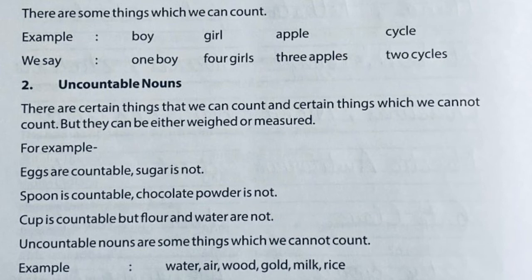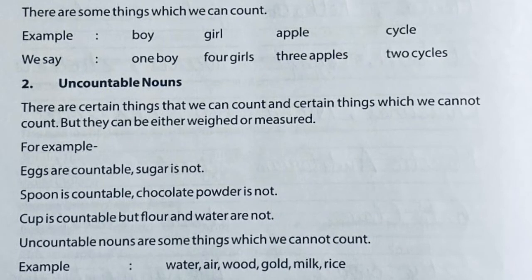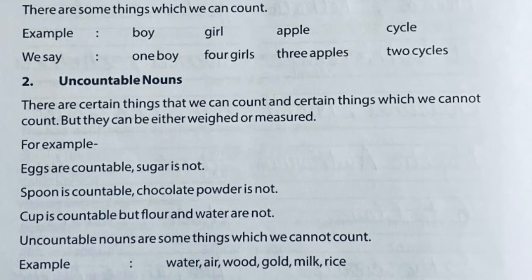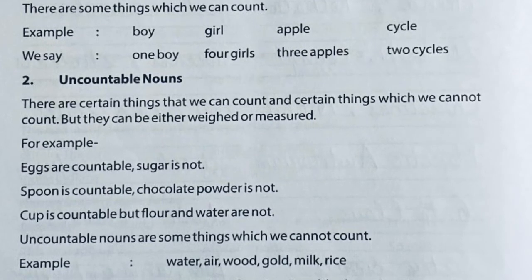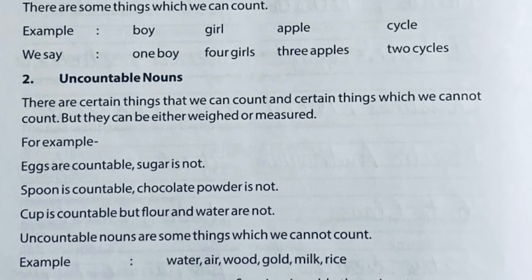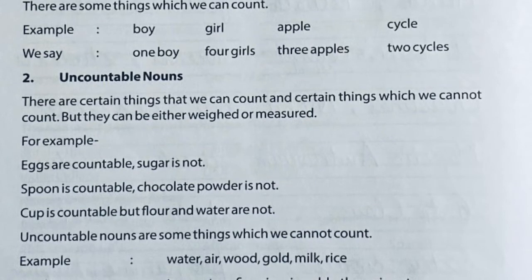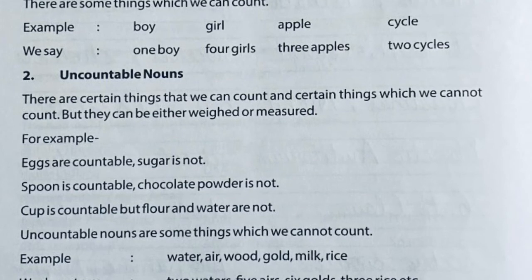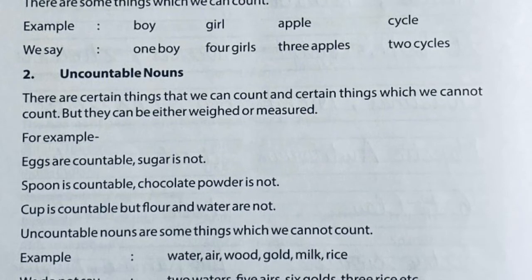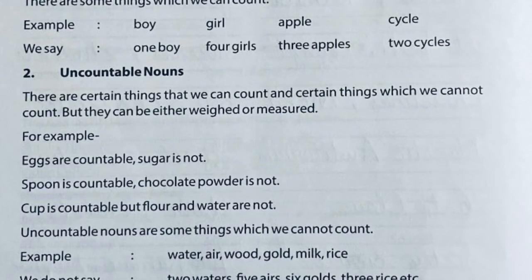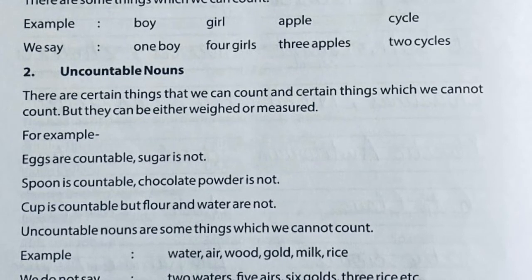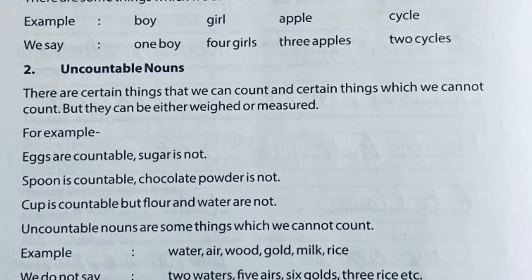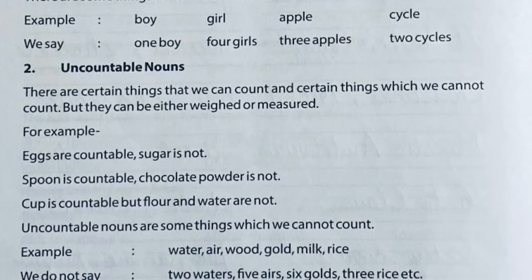Uncountable nouns are things which we cannot count, जिनको count नहीं किया जा सकता. For example, water, air, wood, gold, milk, rice. We do not say 2 waters, 5 airs, 6 golds, 3 rice. If we want to count, we say 1 bottle of water, or 1 glass of water.